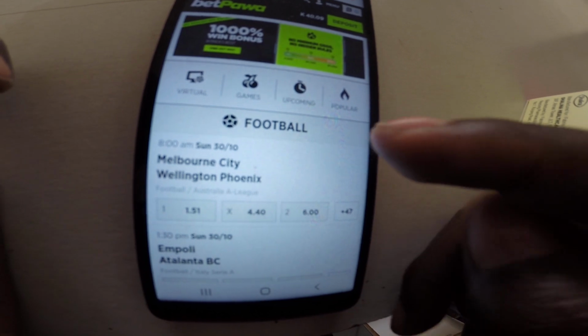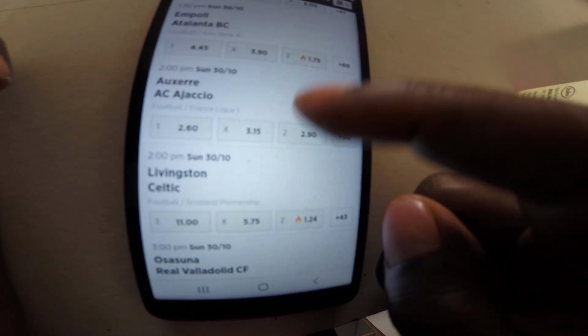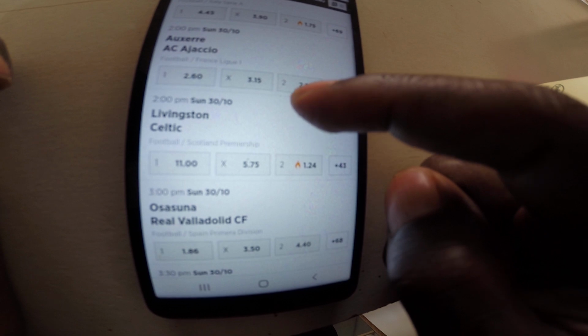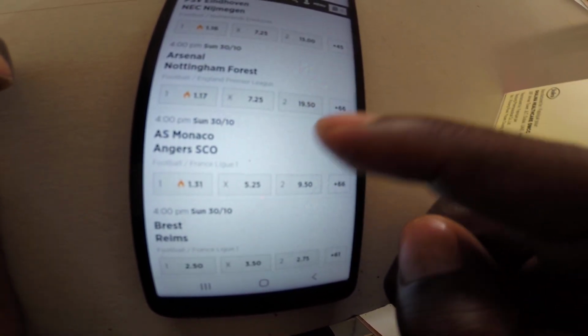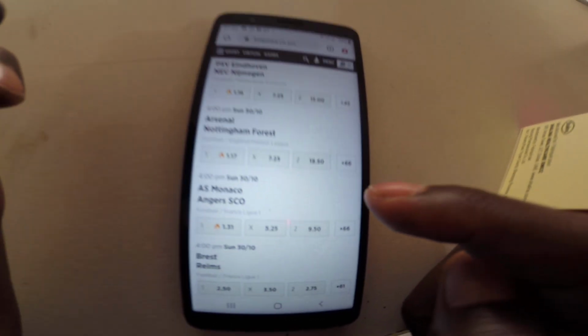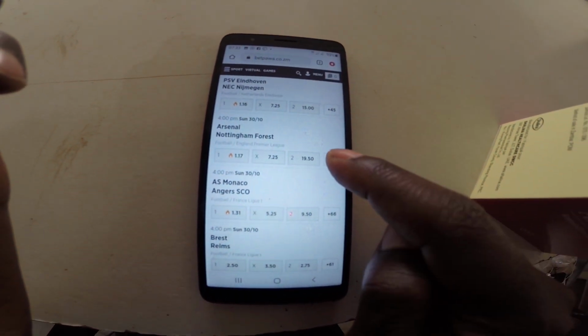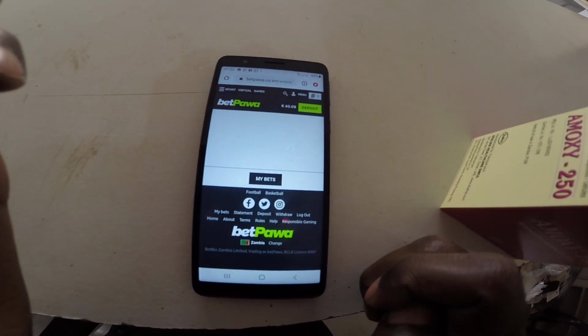So there are quite a few games being played today, but I'm going to pick one. Which one is the most famous one? I know, Melbourne City there, of course, Livingston, Celtic. Okay, I'm going to pick this one, the Arsenal game, guys. Arsenal is playing against Nottingham Forest, sorry. So let's go there and see.